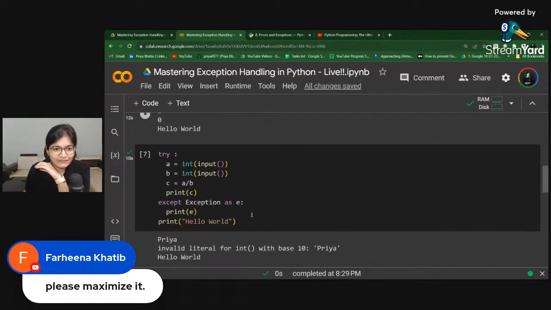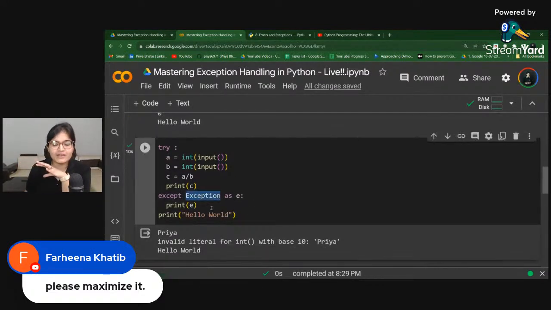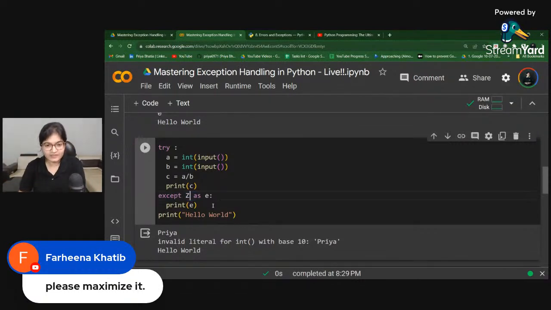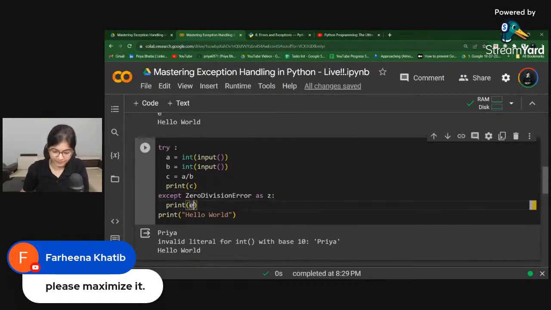As of now, in every code part, I have tried to simplify it by taking a super class, but I want to be specific. Then what will I do? For example, you know that in this particular code block, zero division error can come. So you can take exactly that exception to handle zero division error, as Z, and then you can print Z.